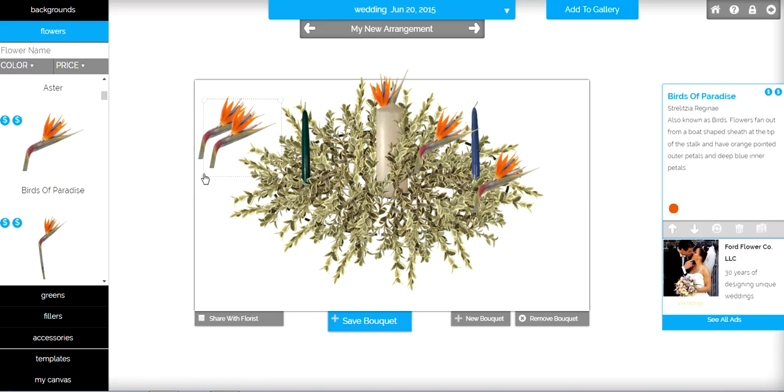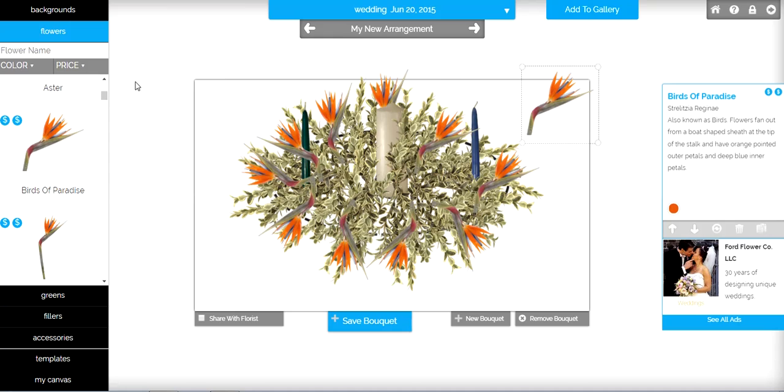Put them wherever you like them. I'm going to flip this one. I'm going to put it right in here. Okay, now we're going to go back over to flowers and scroll down.